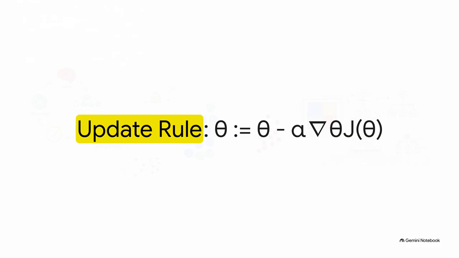This is gradient descent. We take our current parameter, theta, and we update it by subtracting the gradient of our loss function multiplied by our learning rate, alpha. Since the gradient points in the direction of steepest ascent, meaning the absolute highest error, subtracting it literally forces the model to take a step downhill. It just keeps inching closer and closer to the best possible answer.